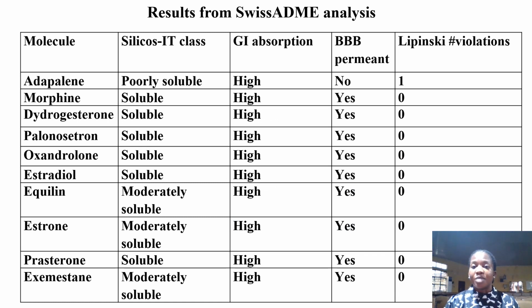We also carried out SwissADME analysis, to ascertain the pharmacokinetic properties and drug likeness of these drugs. After analyzing the frontrunner drugs with Datawarrior, from the 30 drugs that had higher binding affinities or energy, we were able to obtain 10 frontrunner drugs, which were analyzed using the SwissADME tool. From it, we noticed that one drug fails one of the Lipinski rule of 5. Hence, it doesn't pass the BBB, which is the blood-brain barrier.